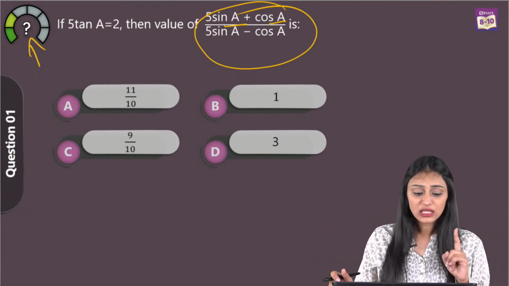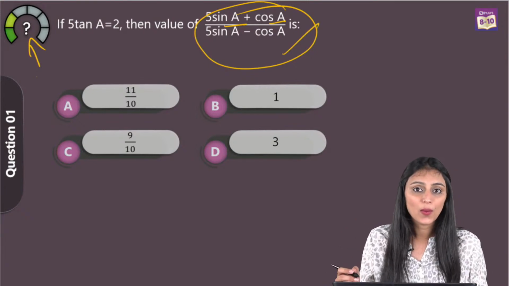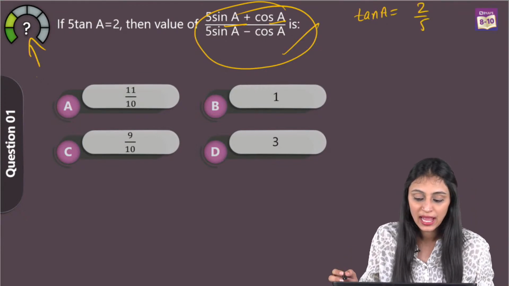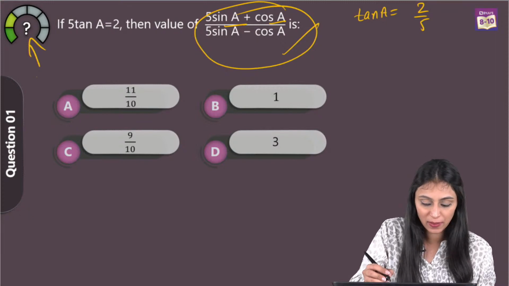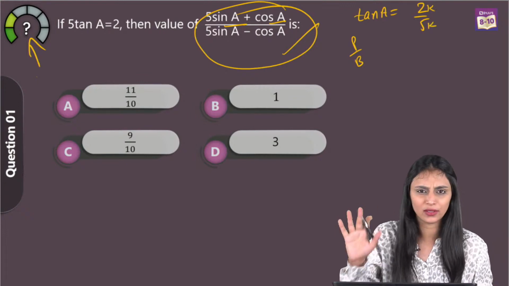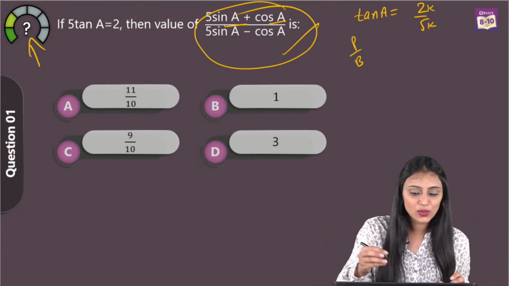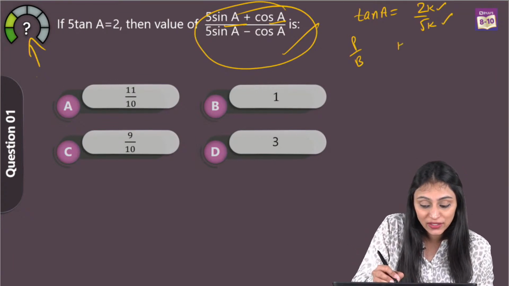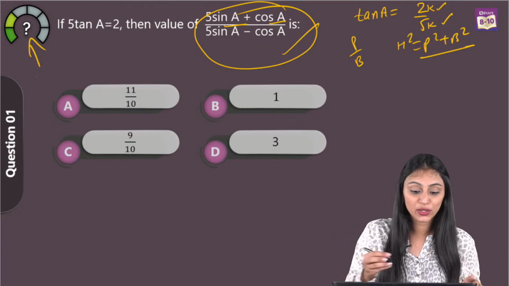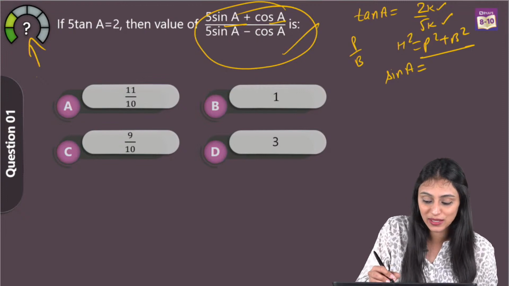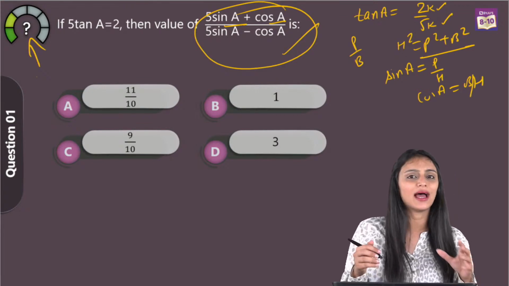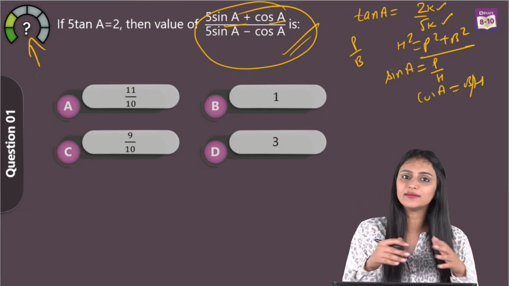So first thing, we need the value of this expression. One thing I can do here is get the value of tan A, which is going to be 2 by 5. And we know that tan theta is perpendicular by base. So I can assume this as 2k by 5k, or 2x by 5x, any variable you can take. Using this, you have perpendicular and base. Using the Pythagoras theorem, you can find the value of the hypotenuse. Once you have the hypotenuse, you can get sin A and cos A. Sin is perpendicular by hypotenuse and cos is base by hypotenuse. Once you have the values of sin and cos, you can put them here and get the answer.